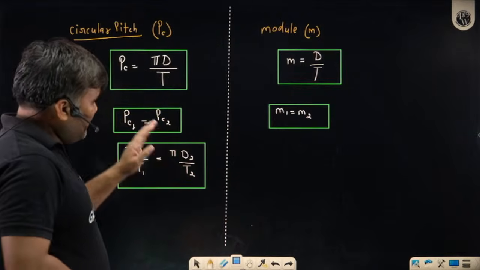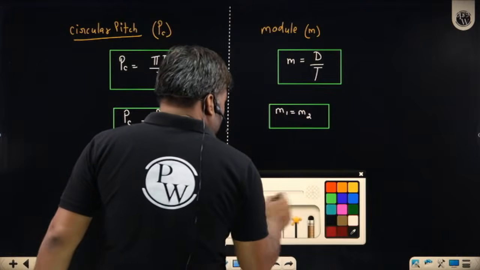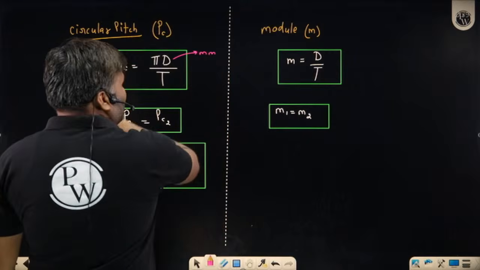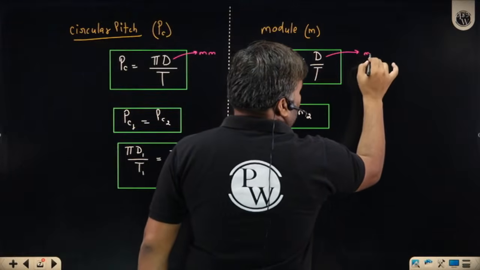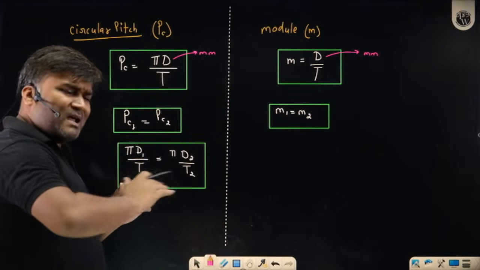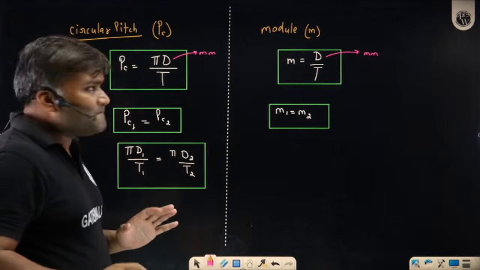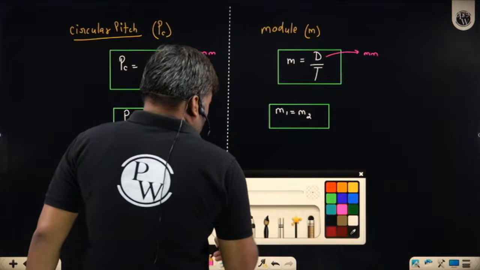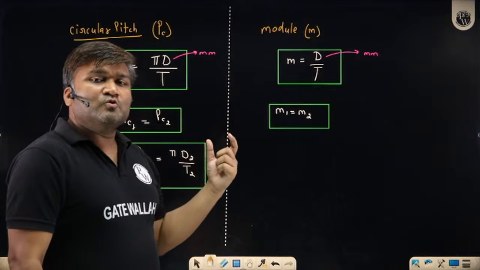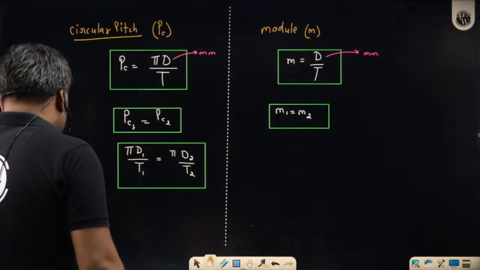Acha. Whenever we are calculating circular pitch or module, we calculate these things in mm. Put the diameter in mm, circular pitch will be in mm. For module, I will put the diameter in mm, module will also be in mm. So in our entire syllabus, you will find module and circular pitch given in mm only. Sir, both these things I am going to use as local units, and try to understand this thing.